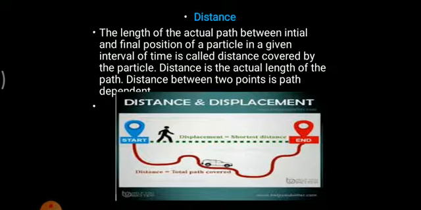Since we are talking about distance, distance between 2 points is path dependent. If there are no 2 points, it won't be called a distance. So distance between 2 points is path dependent.